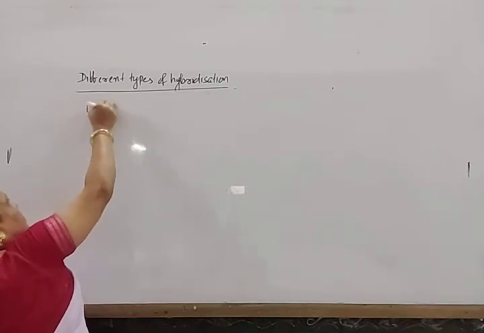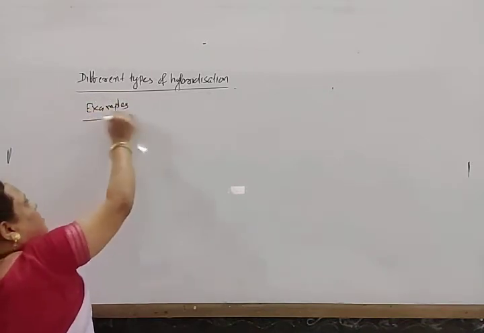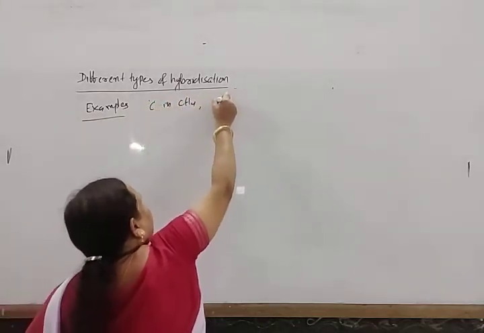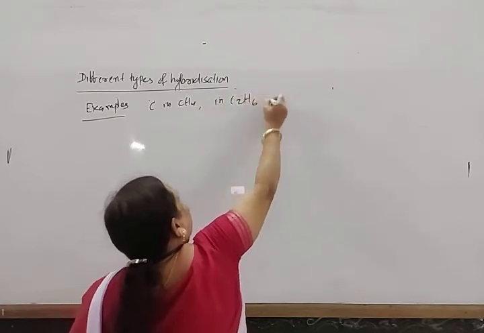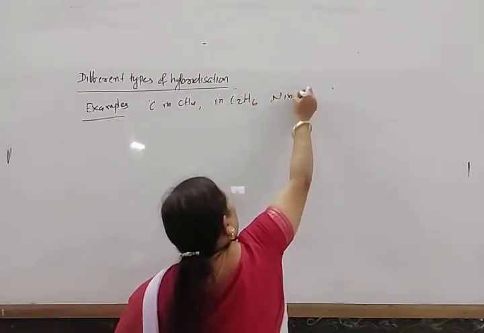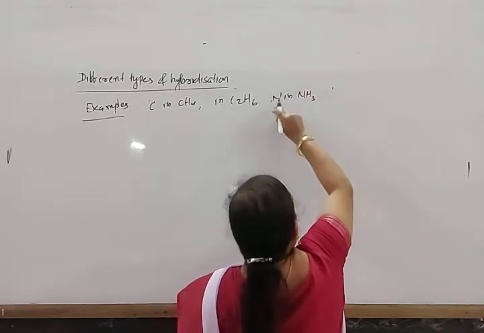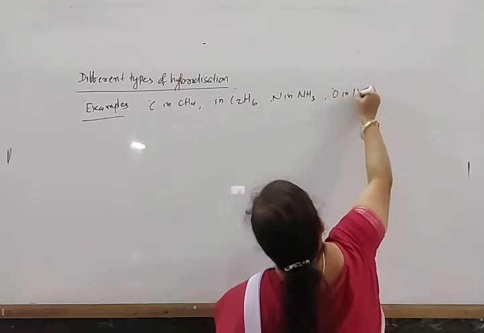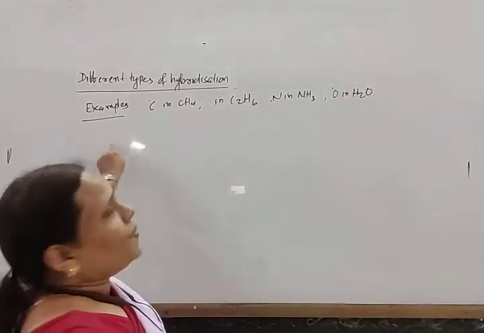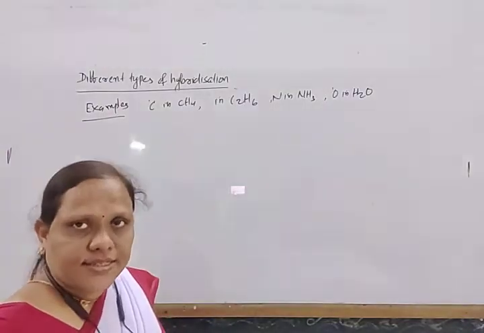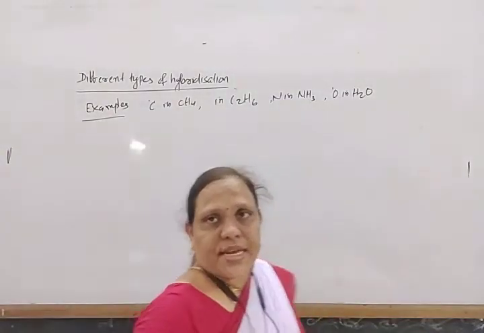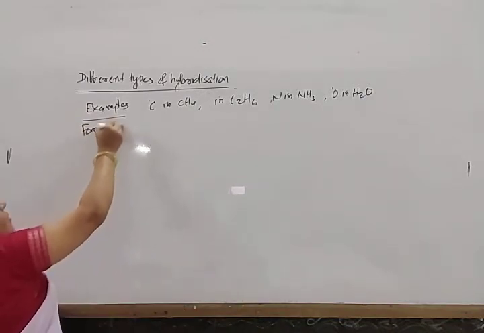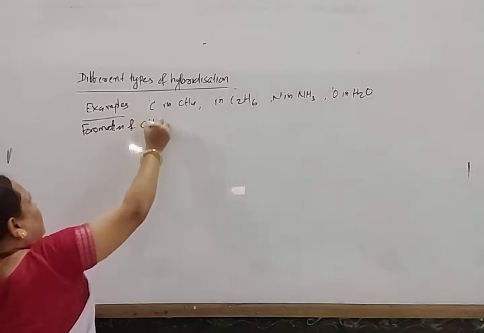Now the examples. The carbon atom in methane and ethane, the nitrogen in ammonia, and the oxygen in water undergo this type of hybridization. All these undergo this type of hybridization. Let us take the example of the formation of the methane molecule.